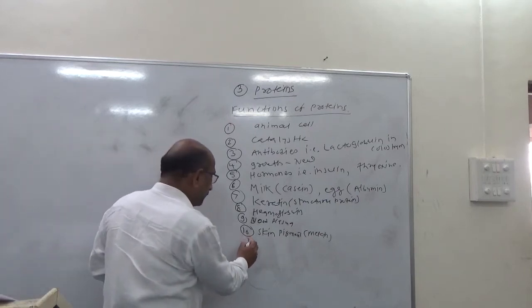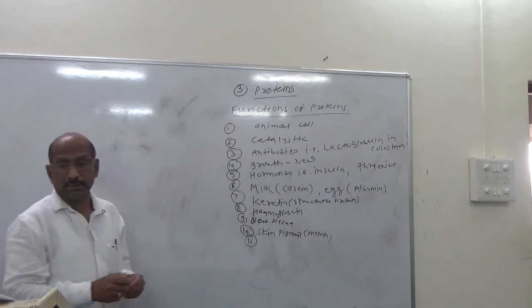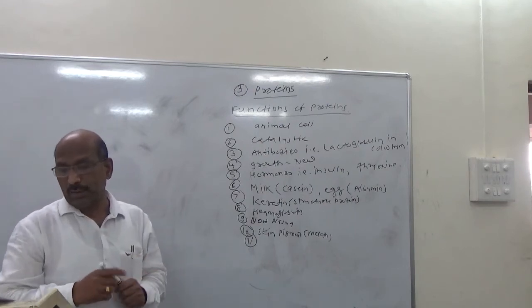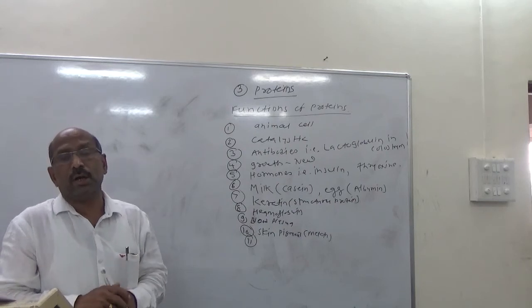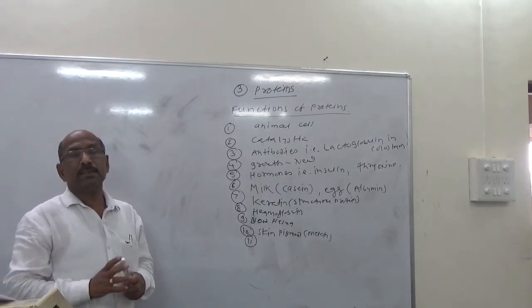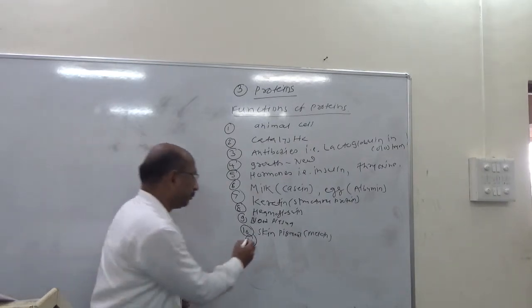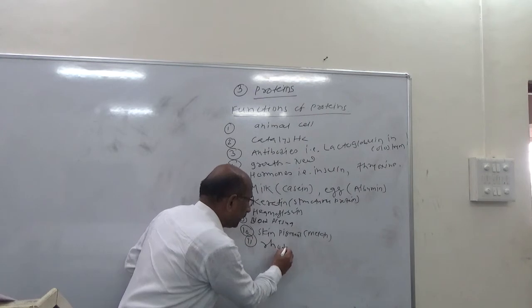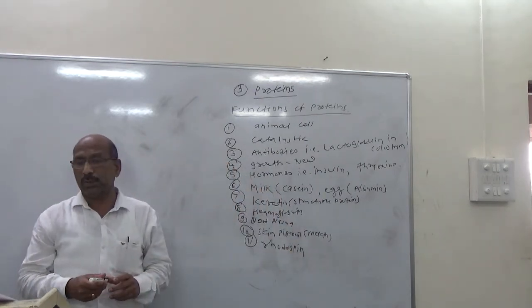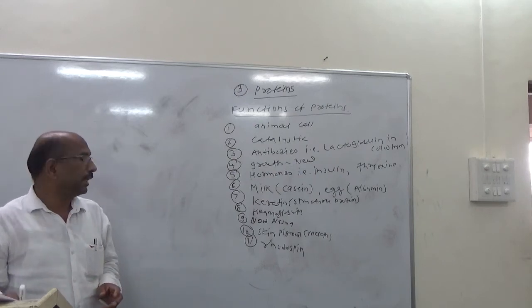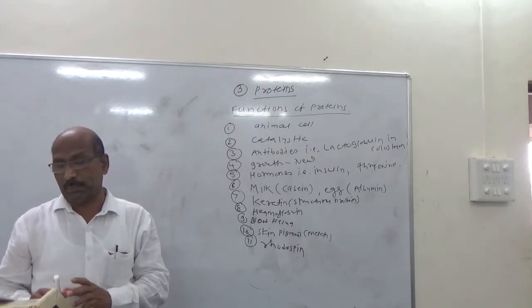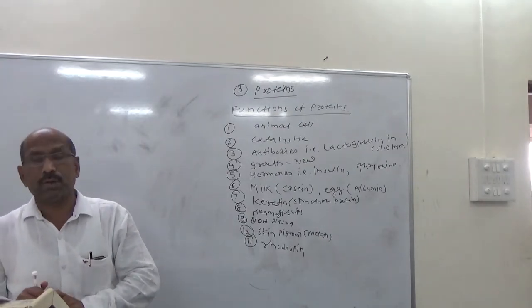Next, proteins play an important role in the synthesis of pigments, that is, rhodopsin. Rhodopsin is required for the visual purpose, for vision.